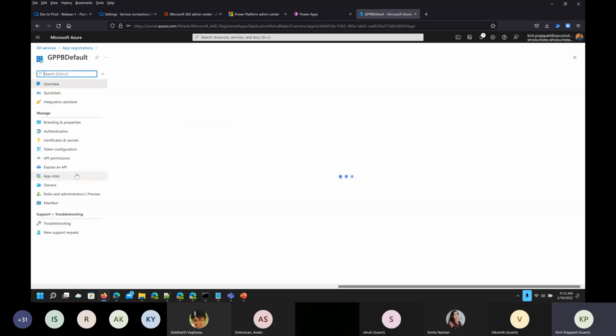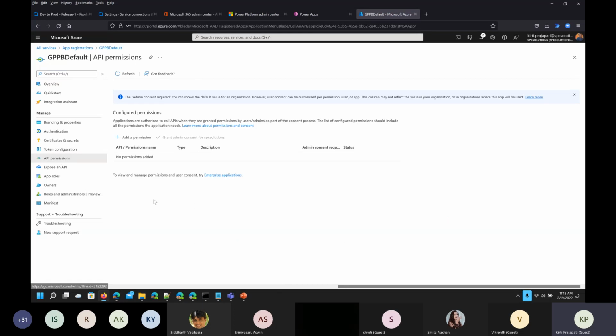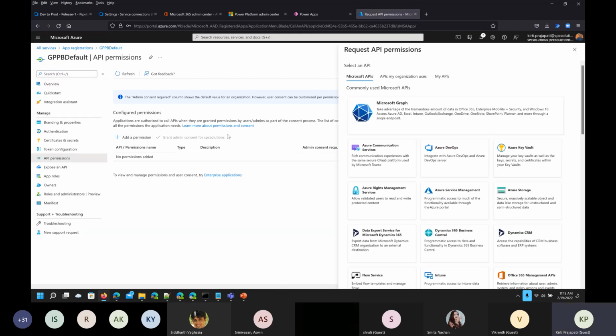Click on that, and from this window we are just providing some API permissions. So from the left navigation you can click on API permissions, then click on add a permission. Now from here you have to select Azure DevOps, because we are going to use this enterprise application in our Azure DevOps when it comes to creating the service connection.